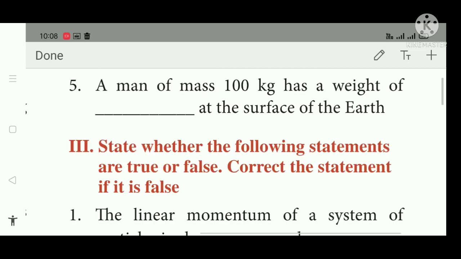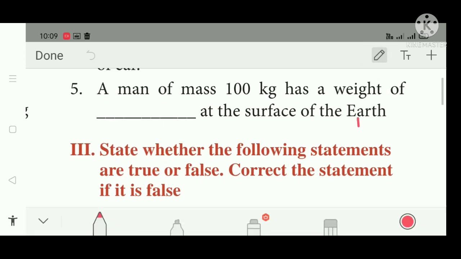Next, a man of mass 100 kg has a weight of dash at the surface of the earth. So the mass of that person is 100 kg. What is the weight? The formula for weight is W is equal to M into G. Here the mass given is 100 kg into 9.8. So this answer is 980 Newton.